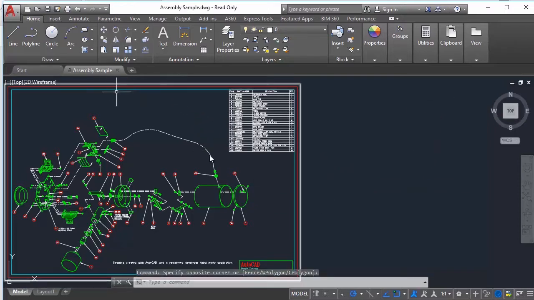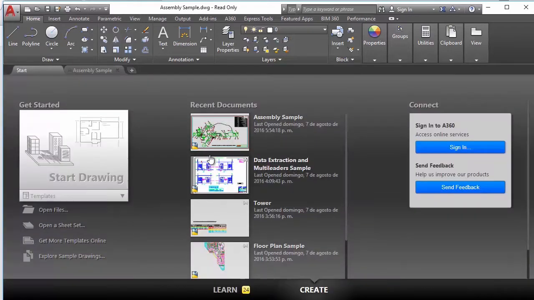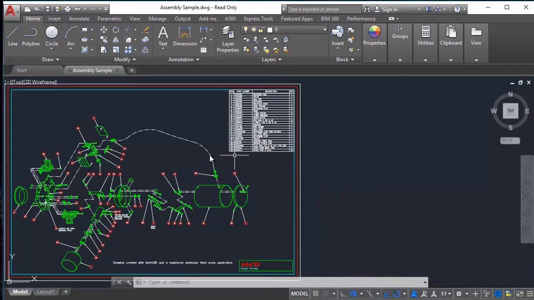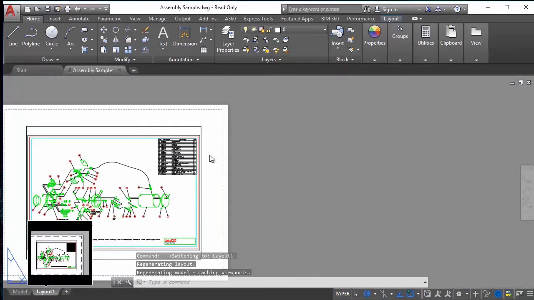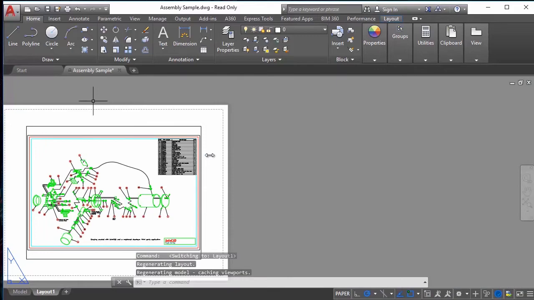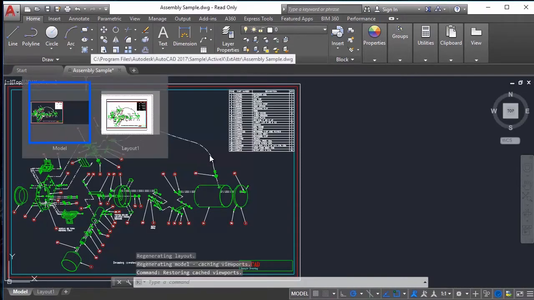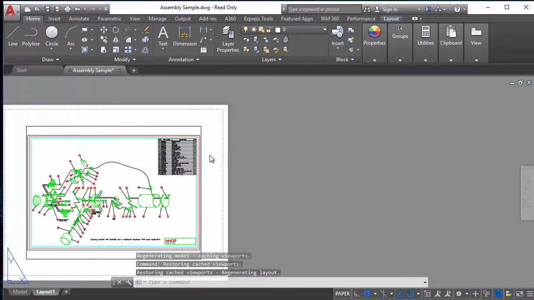Here at the viewport, we have two options. The first one is the model tab. That is where we are now. And here we're going to draw anything we need. And the second one is the layout, this one. And we can also find those over this tab. As you can see, okay, let's go back to the model tab.